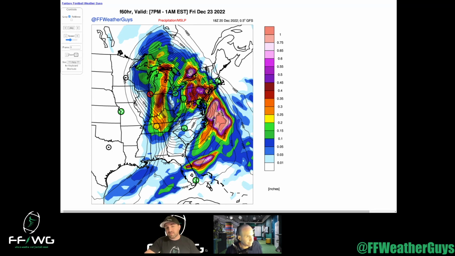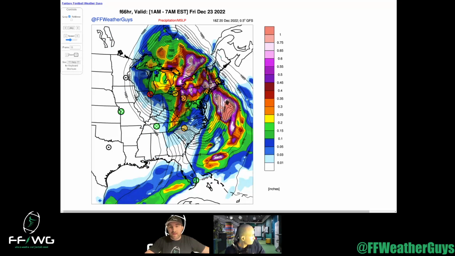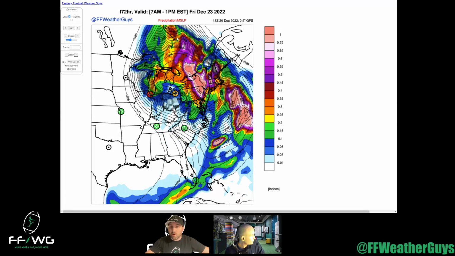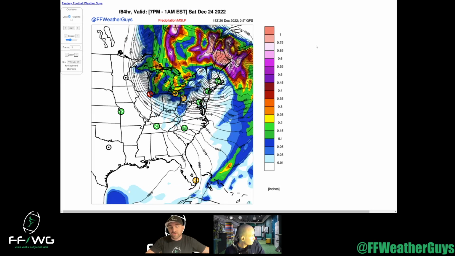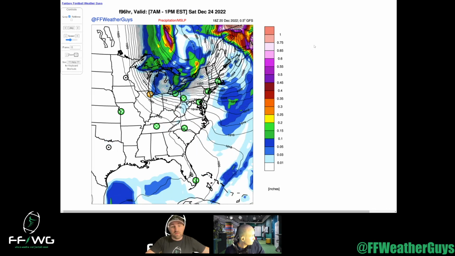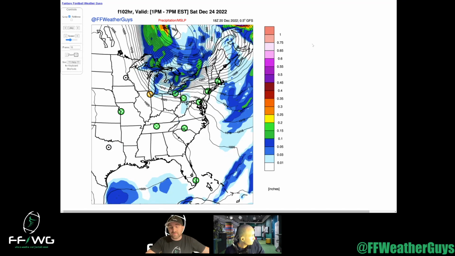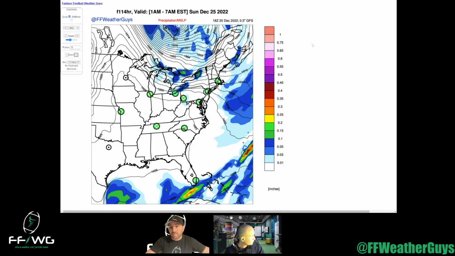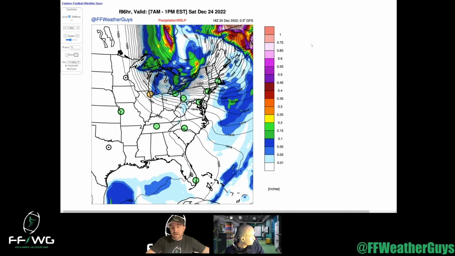And then as that system passes, you're going to have a lot of really, really cold air and continued windy conditions over many locations across the Midwest and East Coast. So this is going to funnel in a lot of really cold air. As Mike mentioned, we have some games in and around 0 or maybe 10 degrees, and winds that are going to be in the 30 mile an hour range.